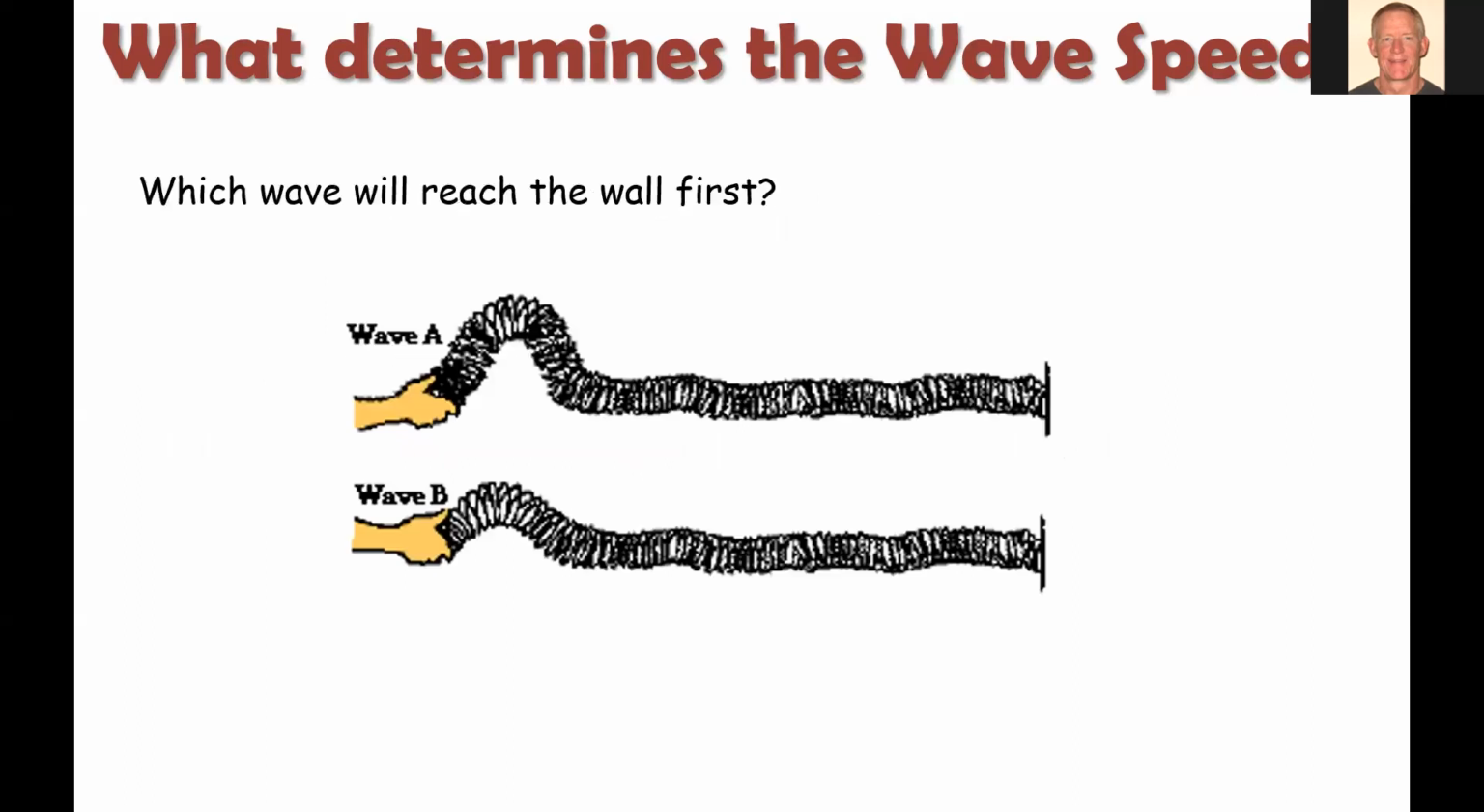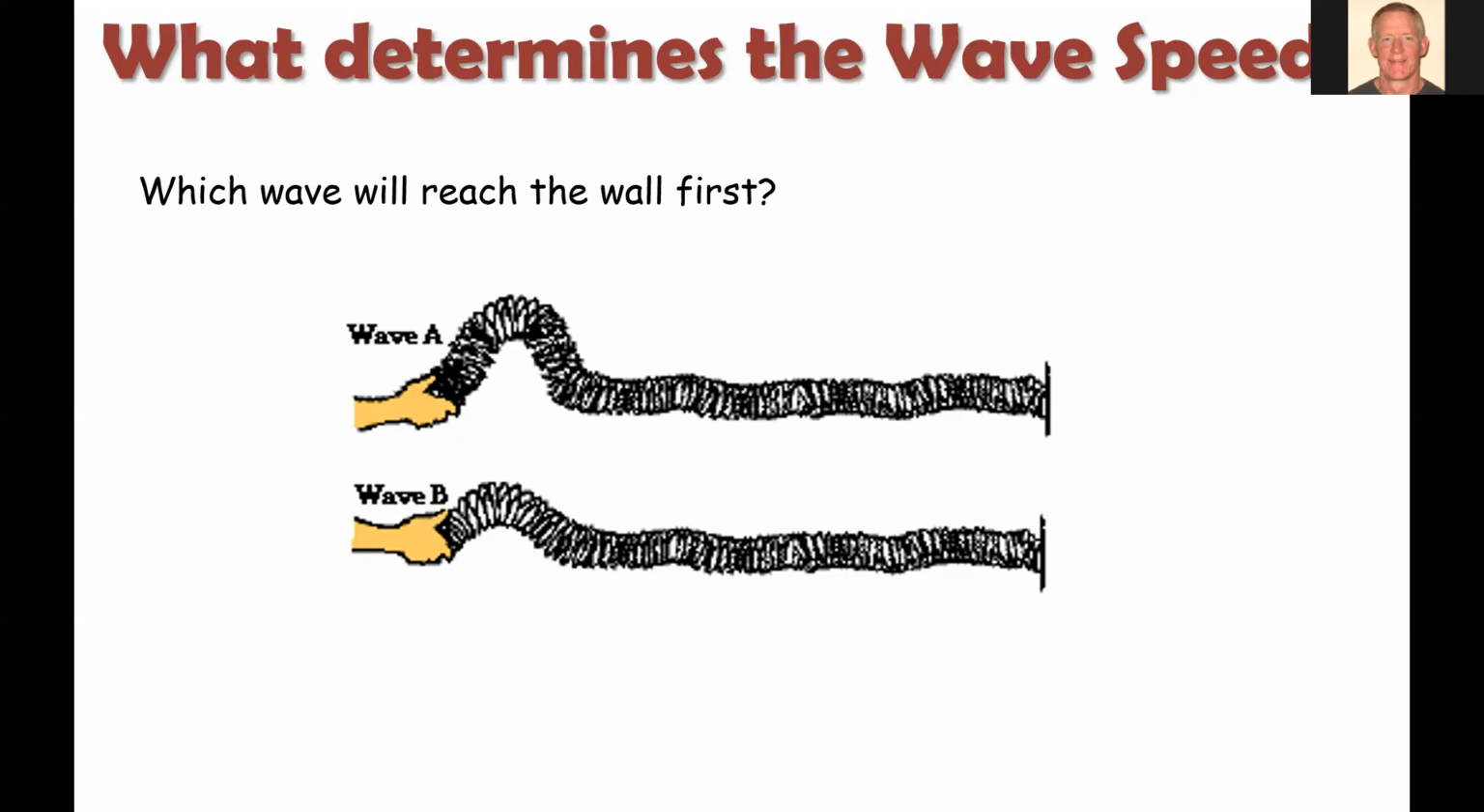So let's look at an example here. We have a slinky that we're going to provide a disturbance on, and we want to say which wave will reach the wall first. Well, it doesn't look like there's any difference in the properties between these 2 slinkies. They look like they're both stretched out about the same amount, about the same thickness. So we could assume that their properties are the same. What is different is wave A has a greater amplitude than wave B, but does amplitude affect the wave speed? Because whichever one moves faster is going to reach the wall first.